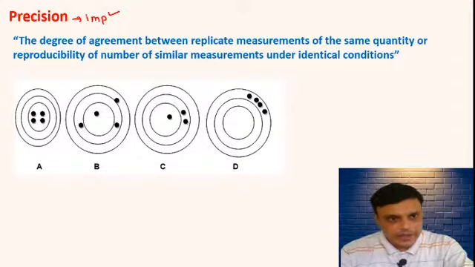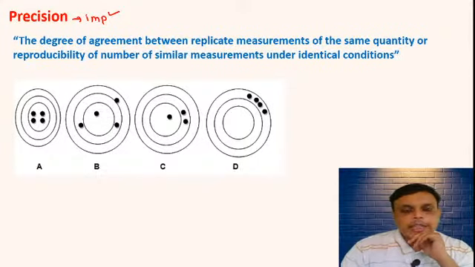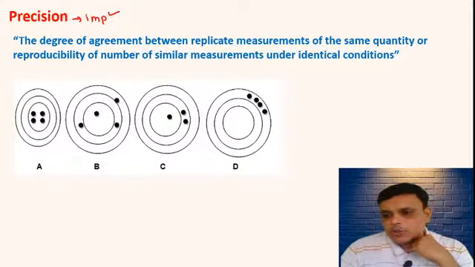Now this figure A, what does figure A mean? Anybody tell me what does figure A mean? क्या मतलब होता है फिगर ए का? फिगर ए मीन्स व्हाट?